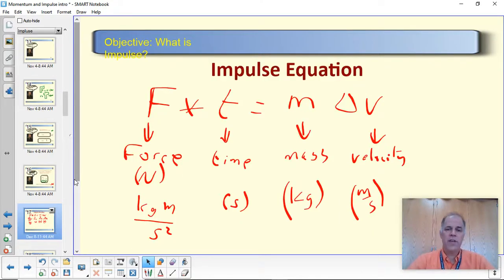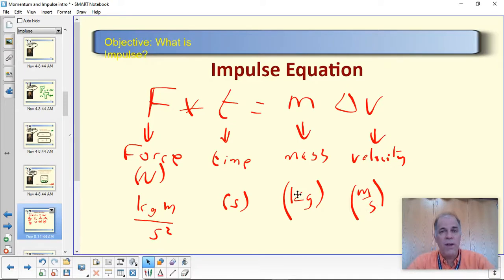All right, let's look at this. So here's the equation. It's all laid out for us here. Force times time equals mass times a change in velocity. So force is in newtons, as we've seen. Time is in seconds, as we've seen. Mass is in kilograms, and velocity is in meters per second.